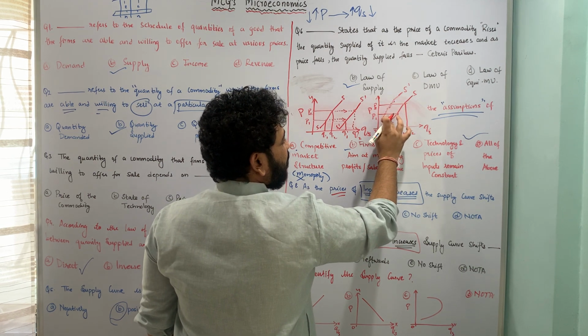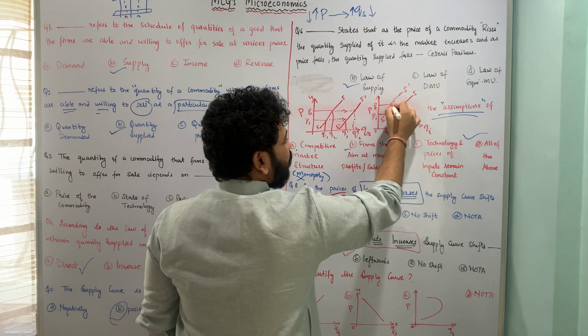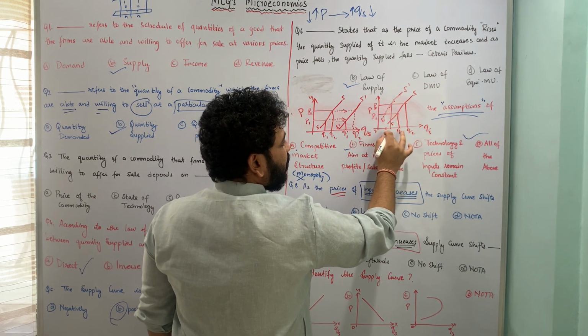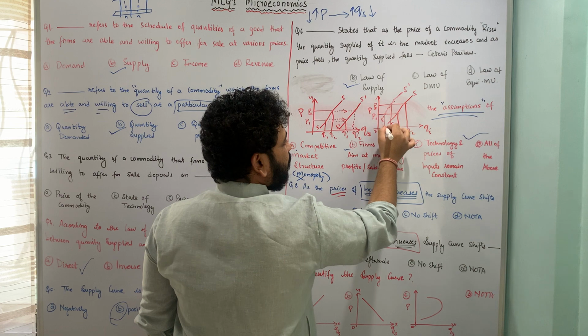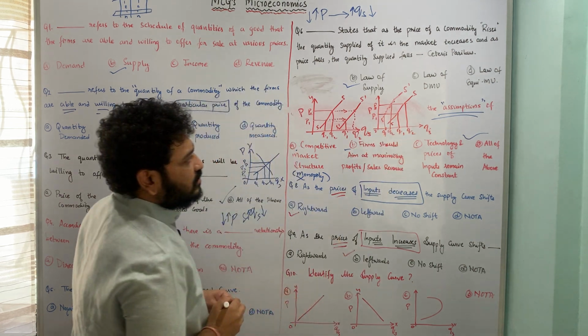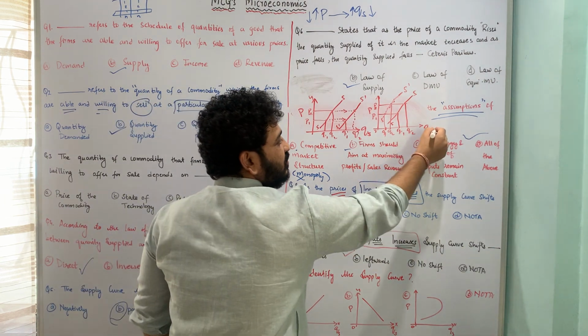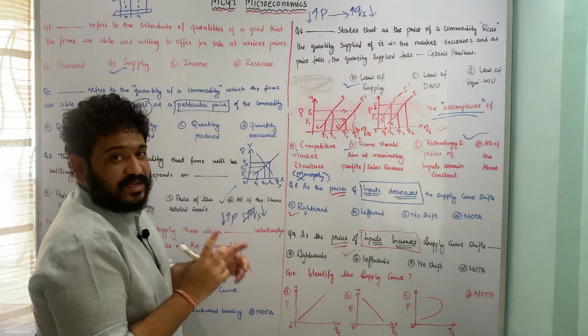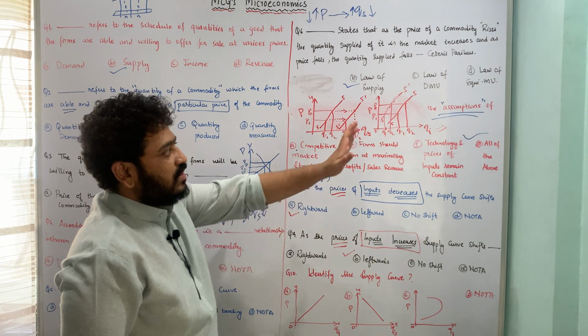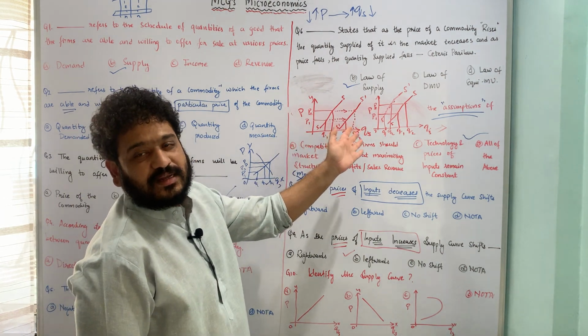So at the same price I am going to supply fewer units of a commodity. This is talking about the quantity supplied. As the price of inputs goes up, I am supplying fewer units of that commodity in the market.